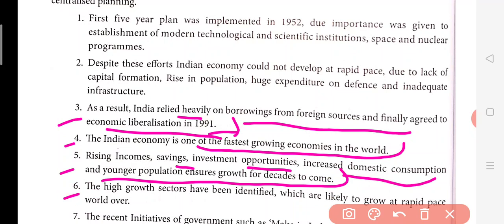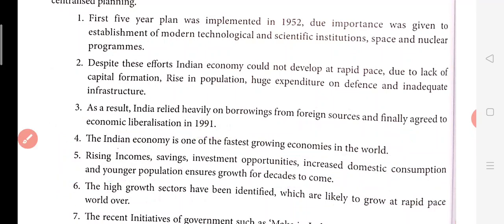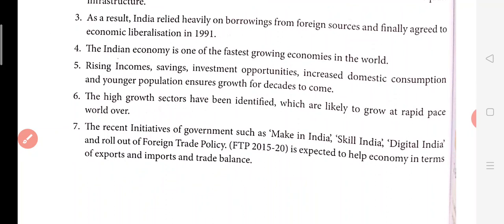Now, sixth point, the high growth sectors have been identified which are likely to grow at a rapid pace all over the world. Different high growth sectors have already been identified. Now they are going to rise all over the world. So already we are working on it. Even like we are working on outsourcing. This is a new thing which we have learned, and our IT sector is doing a really good job in these areas.